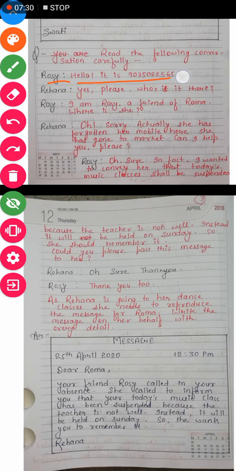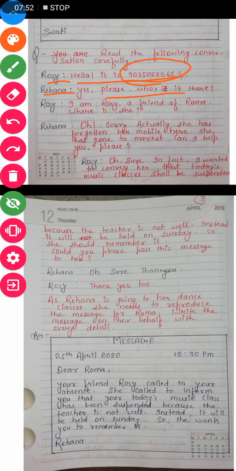Rosie is saying, hello, is it this number? So this is the number that Rosie speaks. So she says after calling that, am I talking on this number? Then Rihanna says, yes, please, who is it there? Now Rihanna is saying that yes, you are on the right number. So who are you? May I know your name?